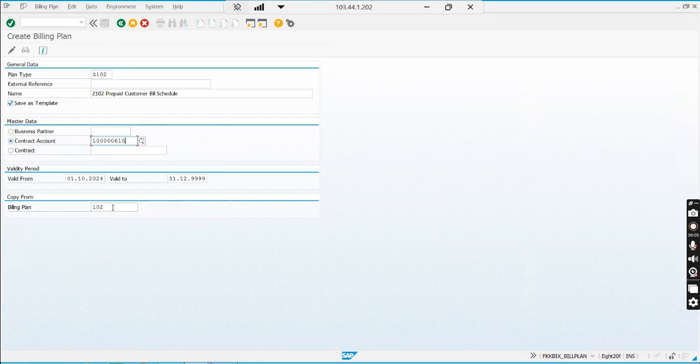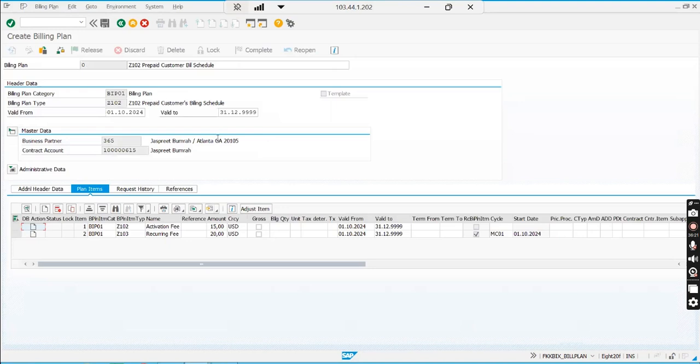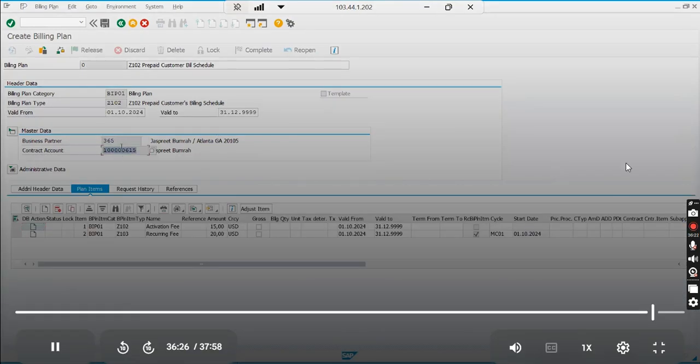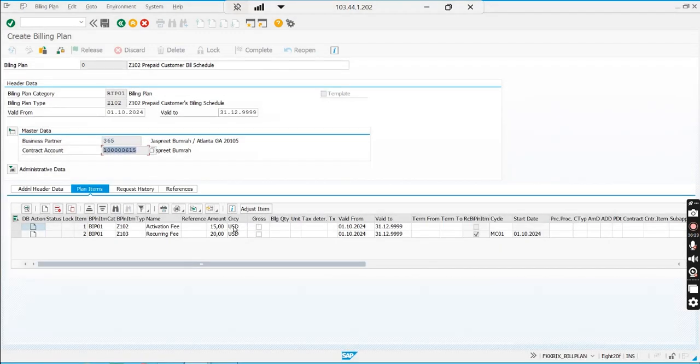So with reference to billing plan number 102, this is not a copy. The one I'm creating now is not a copy; the previous one was a template. This one is real, I'm creating it for a customer. Get inside. Okay, now the BP and CA are populated. Now I will create the billing plan for this BP and this CA.